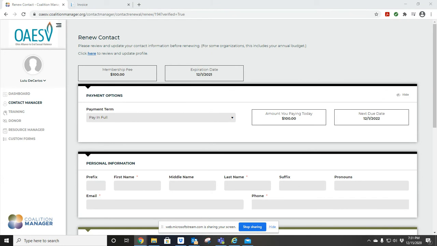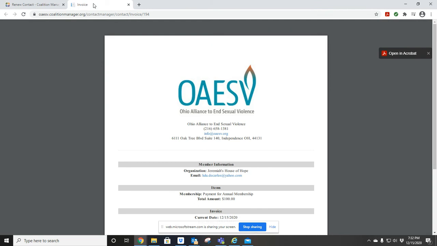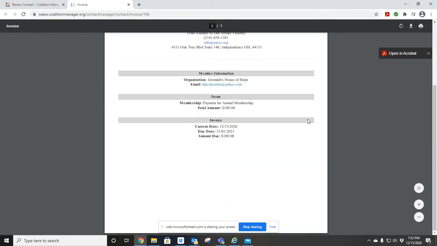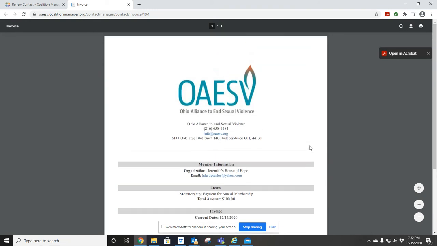If you are going to be paying with a check, all you want to do is print the invoice, and you want to go ahead and send it in the letter with the check. That way, once we receive it, we will know exactly the reason why that check was mailed in.